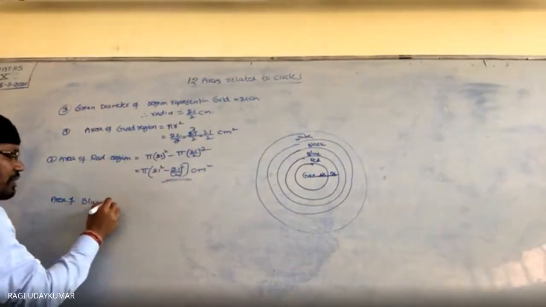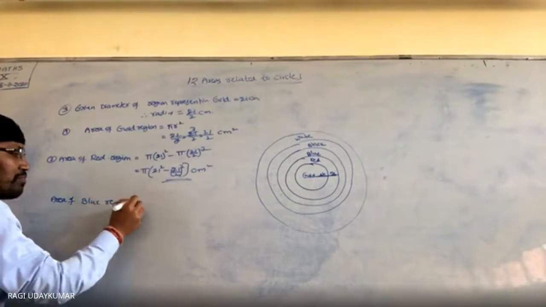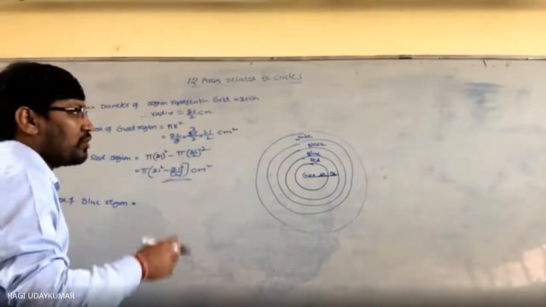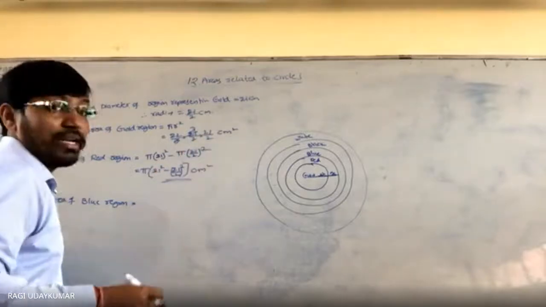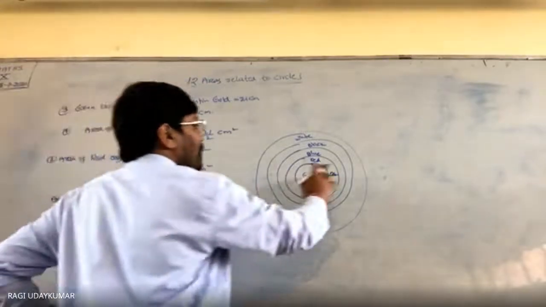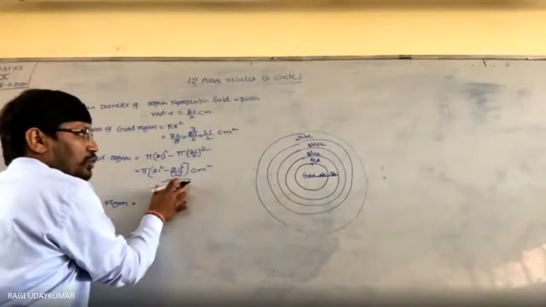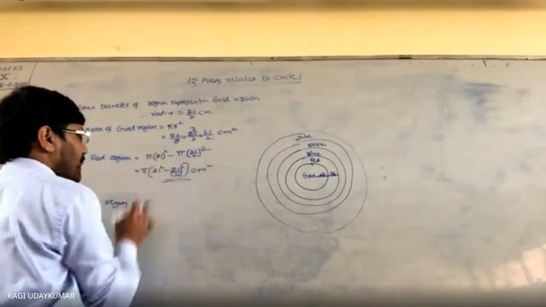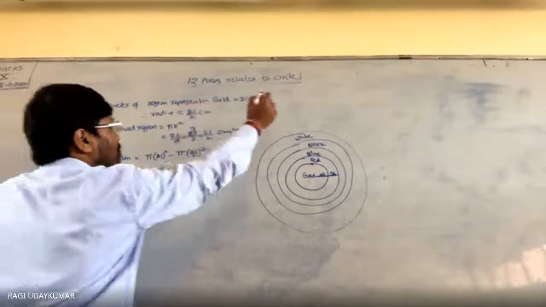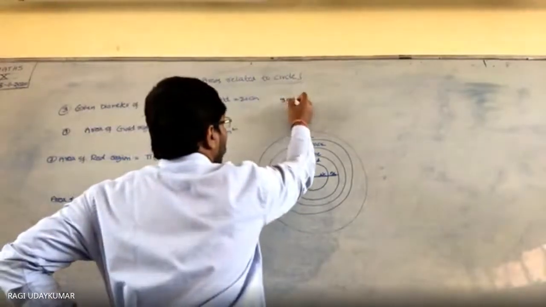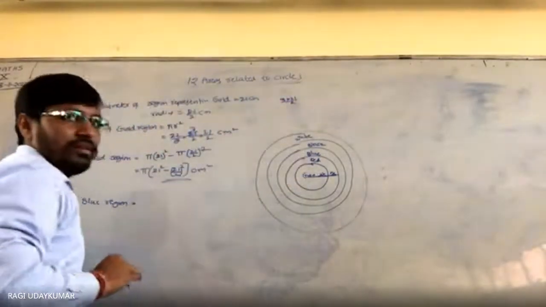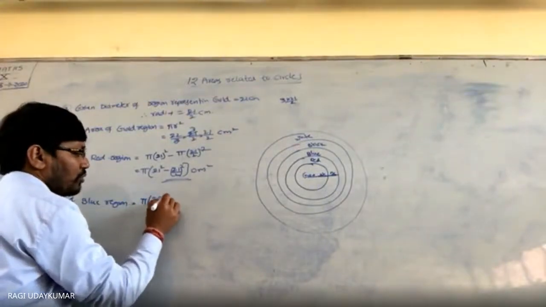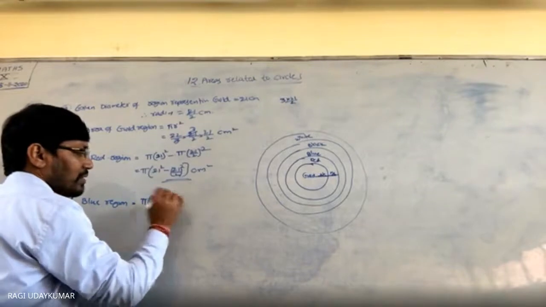Area of the blue region. So again 10.5 to be added to this one. 21 by 2, 21 by 2 plus 21 by 2. Again 21 by 2. So from this completely, this area should be subtracted. 21 by 2 area should be subtracted. So 3 times 21 by 2, means 3 into 21 by 2 you are looking. So pi into 3 into 21 by 2 whole square.